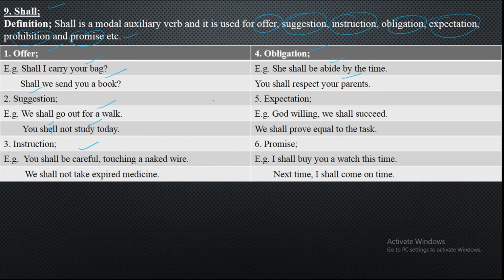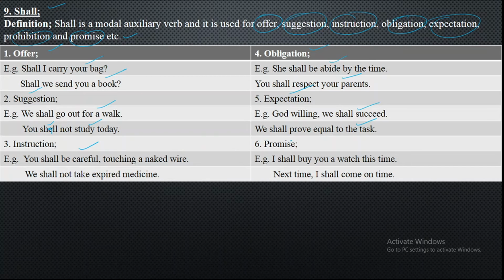Next, we have got expectations. When we expect something from someone, like we say, God willing, we shall succeed. This is an expectation from Allah Almighty that we are going to succeed in future. And we shall prove equal to the task. This is again an expectation that we will complete the task in future.